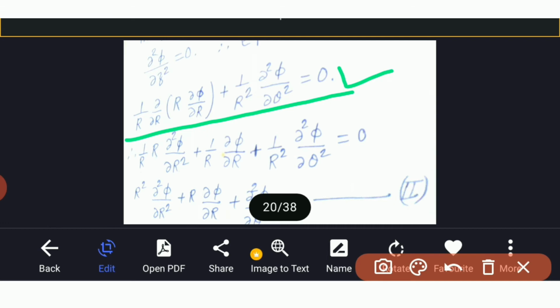Now multiply both the sides by r. So what we get? We get r taken here, this 1/r as it is, plus (1/r²) ∂²φ/∂θ² is equal to 0.